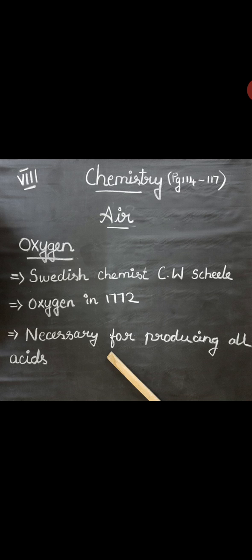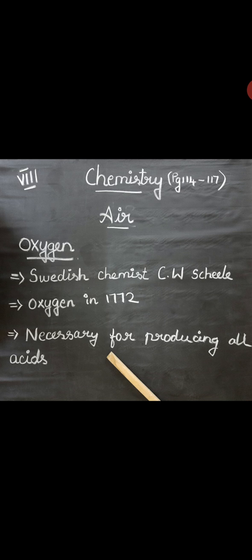In the air, there is 78.09 percent of nitrogen, 20.95 percent of oxygen, 0.93 percent of argon, and 0.004 percent of carbon dioxide. So these are the percentages present, and small percentages of other gases are also present in our environment.